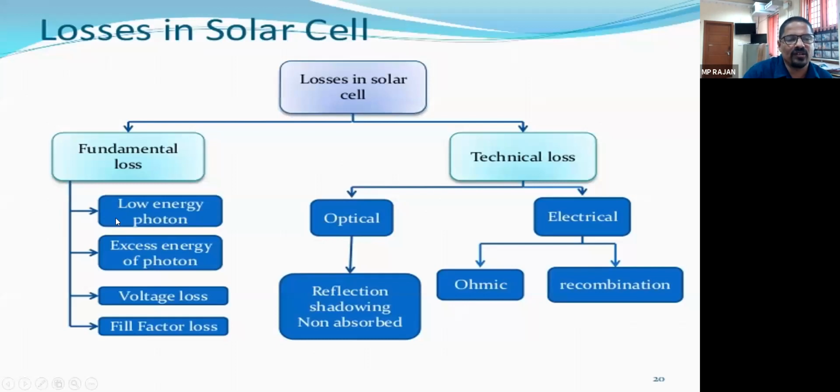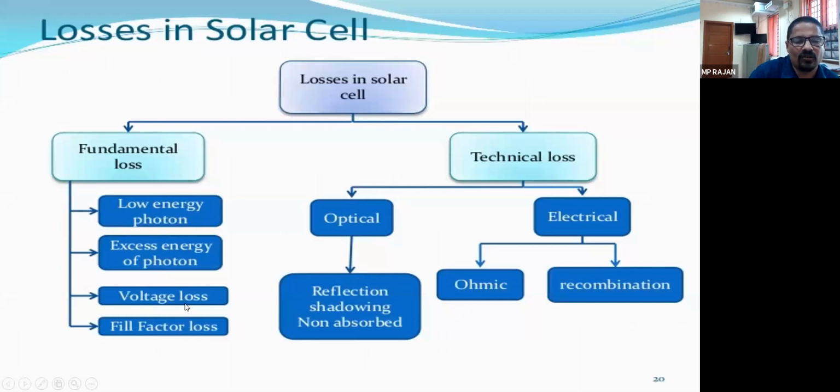The fundamental losses are the low energy photon. I said all the photons are not capable of striking and getting the electron hole pairs out. Those photons having energy less than the band gap energy do not take part in the process at all, so a low energy photon is a loss. Excess energy: if a photon has too much excess energy, it will create heat loss. High heat will be produced, and the effect of heat we have seen already.